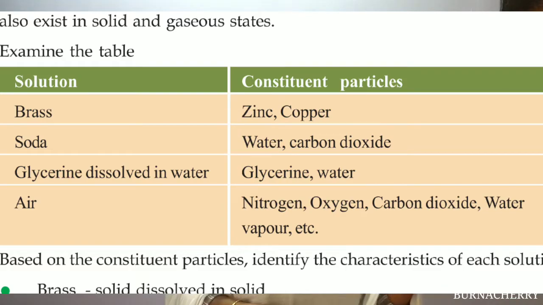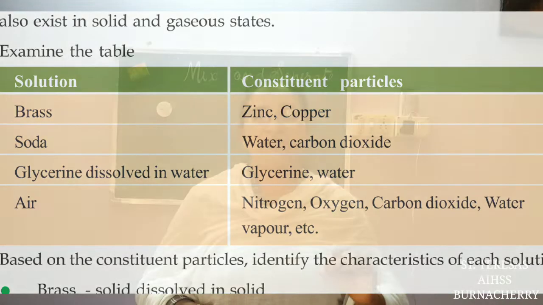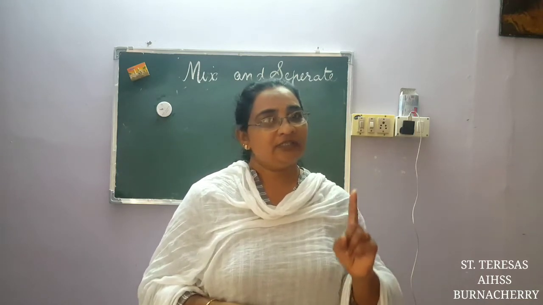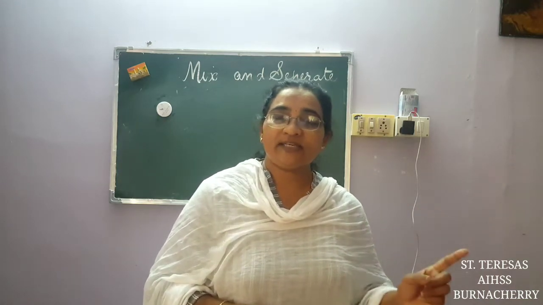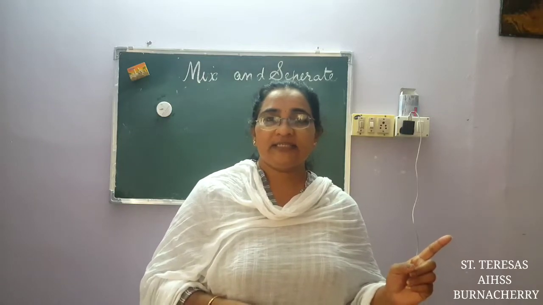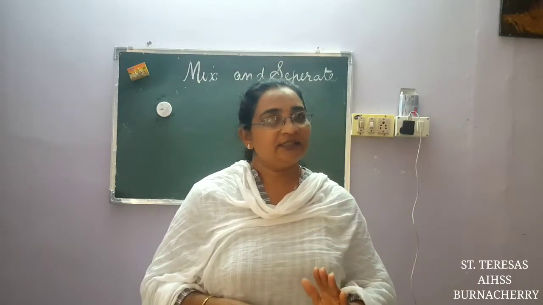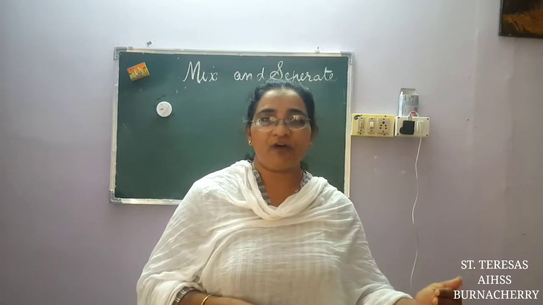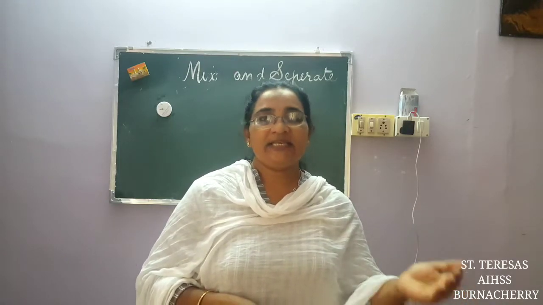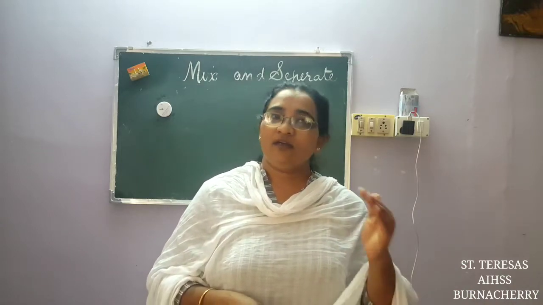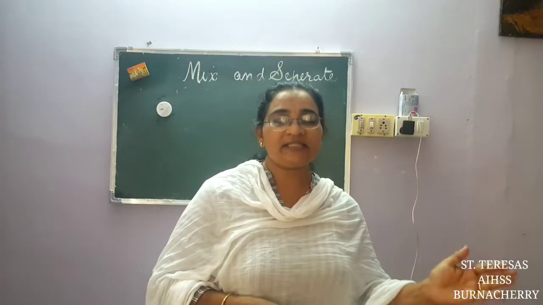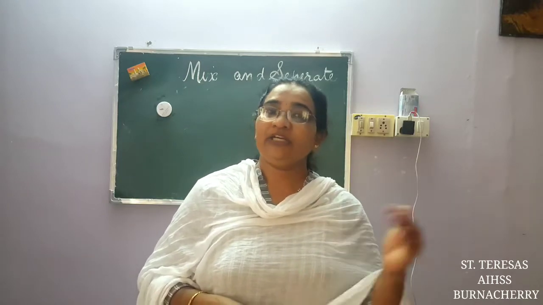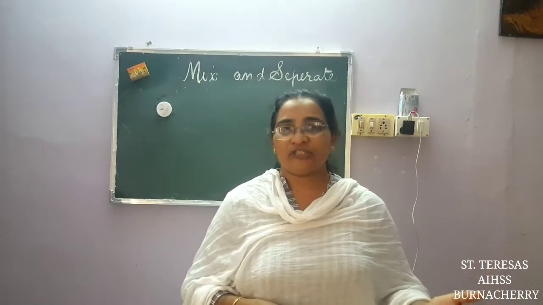Soda. Soda is what? Water and carbon dioxide. Which state of matter is water? It is a liquid. Which state of matter is carbon dioxide? It is a gas, isn't it? So how is the solution formed? A gas is dissolving in a liquid. You get soda, which is a solution.